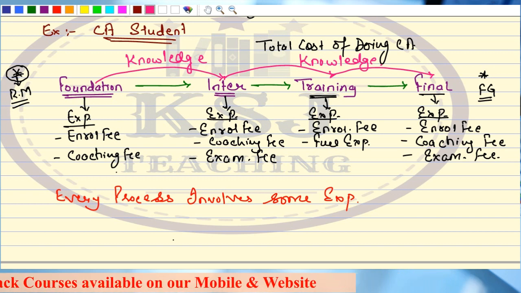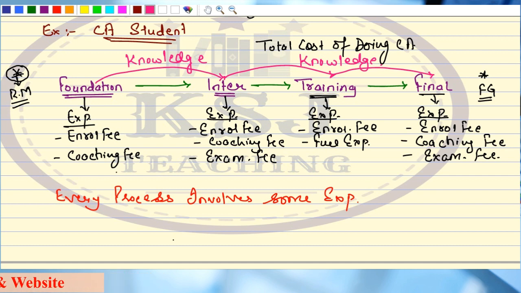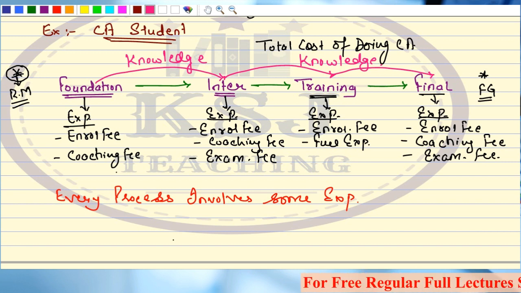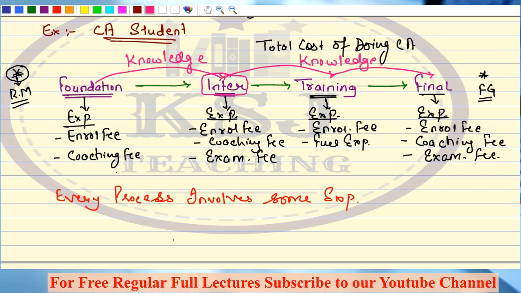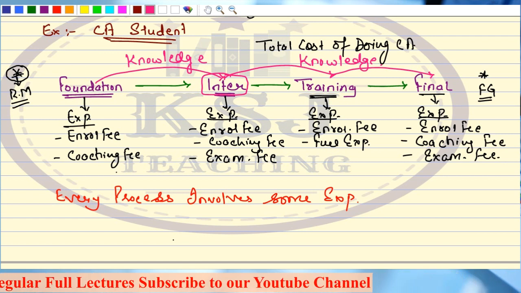Now, again, read that first line from the book. Process costing usually applies to manufacturing organizations where the output of one process becomes the input of another process, right? The knowledge that you gain here, the cost accounting knowledge that you are going to gain at the inter level, that is the output of the inter level.